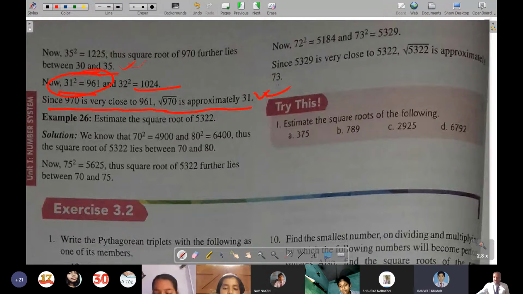Yes, sir. So now we will move towards example number 26, the last example. Then I will come to the doubt in 3.1 that you are saying. Yes, sir, I have a doubt in exercise 3.1, question number 11B.